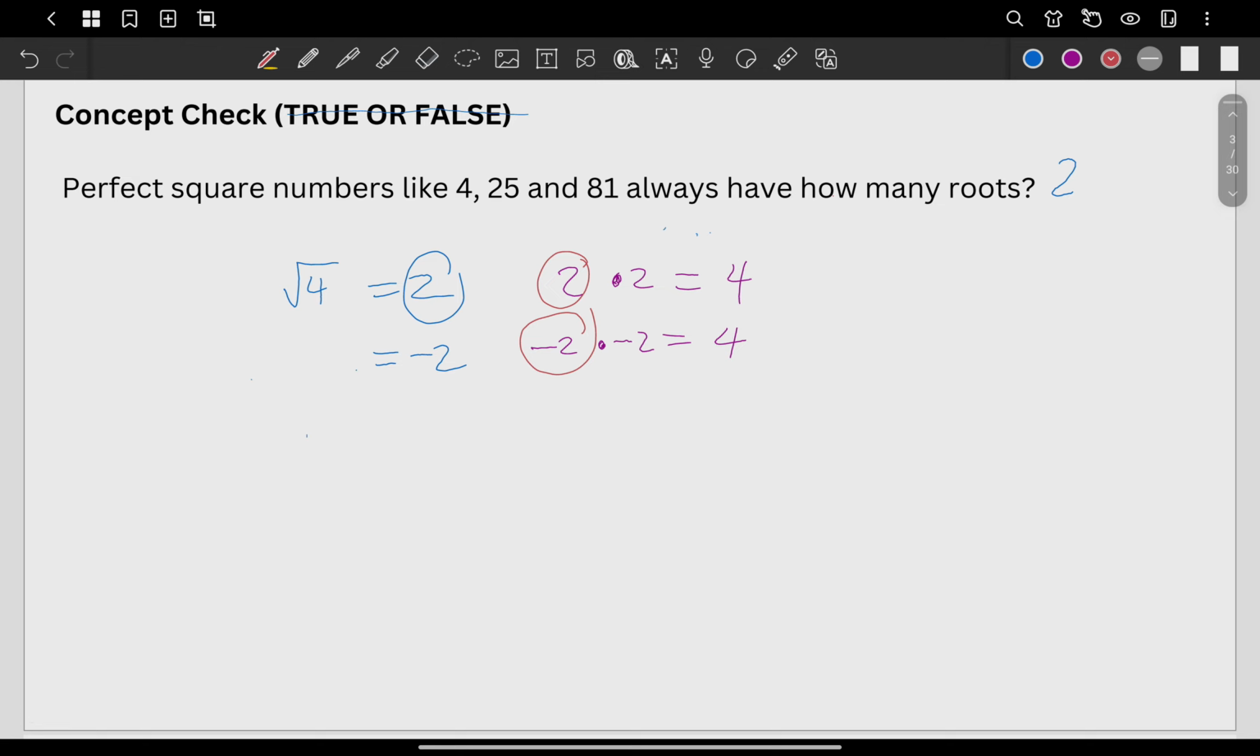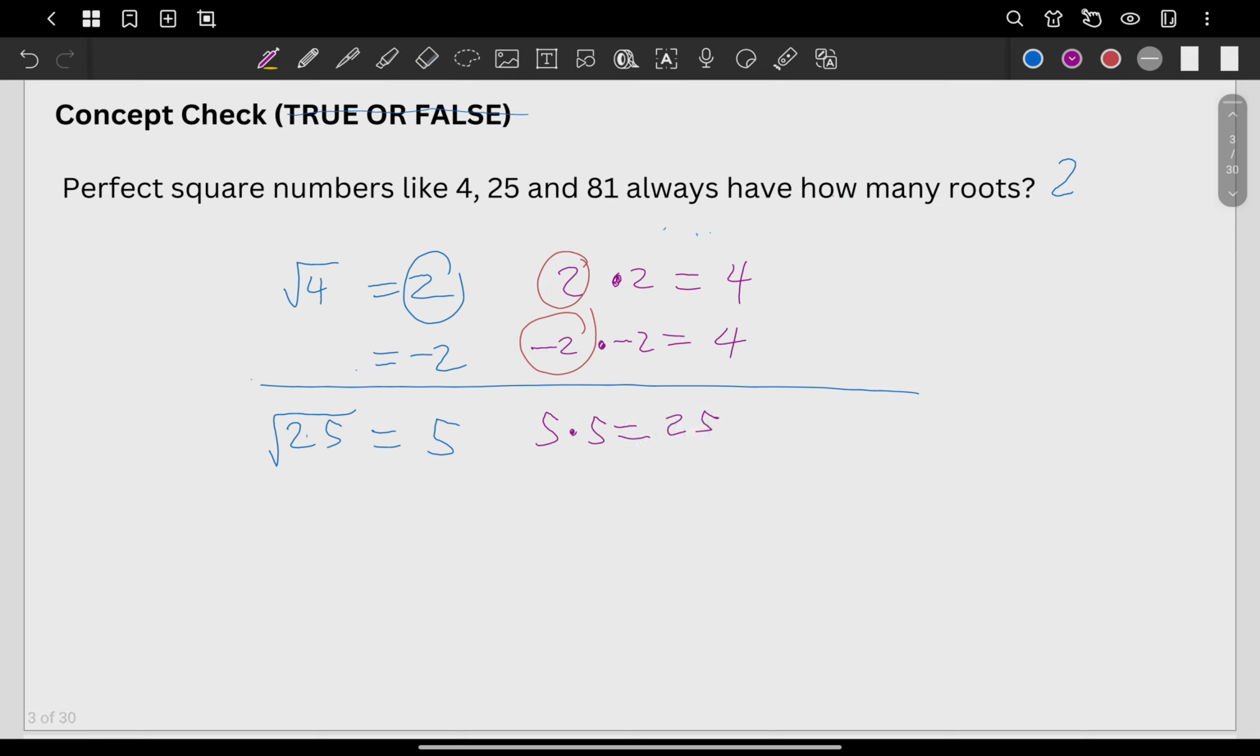I guess I need to give one more example. Let's say we have 25. 25 is a perfect square. Again, I told you before that when you use the symbol only, we're just going to use the principal root, or just the positive root. What's the square root of 25? It's going to be 5, right? Because 5 times 5 is 25.